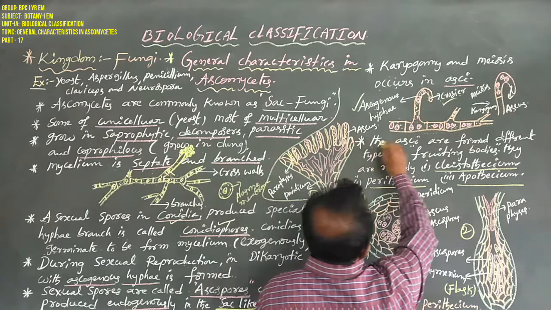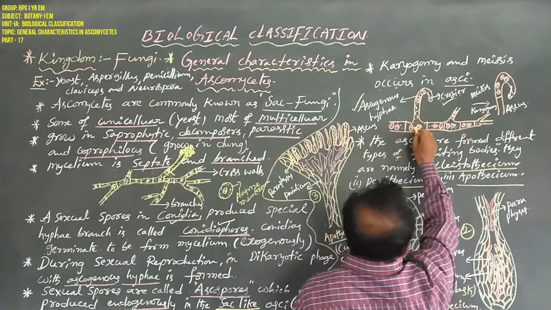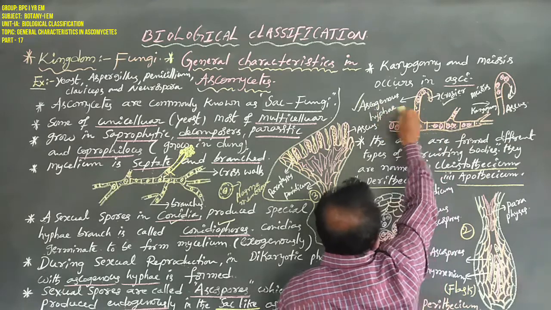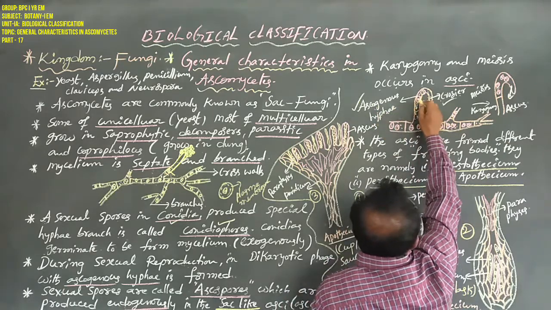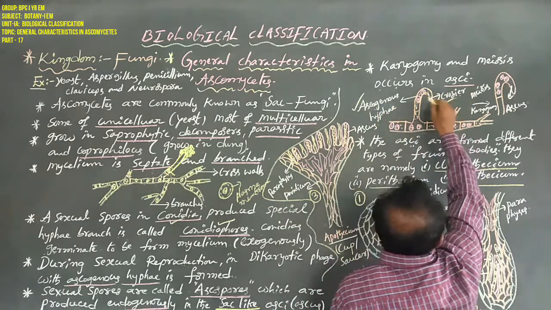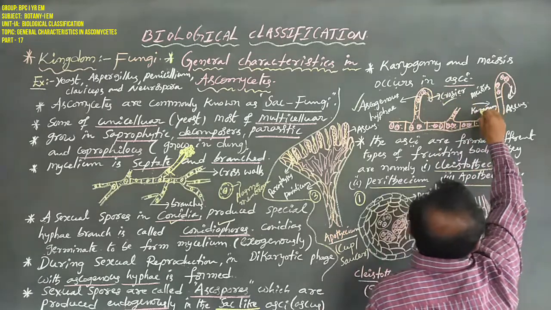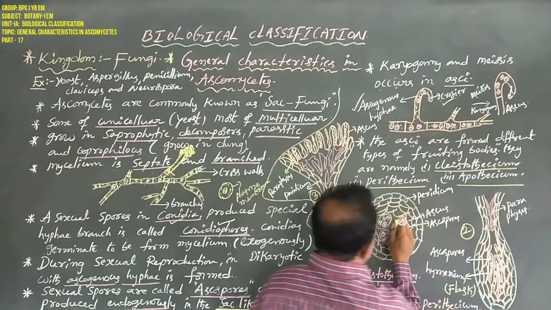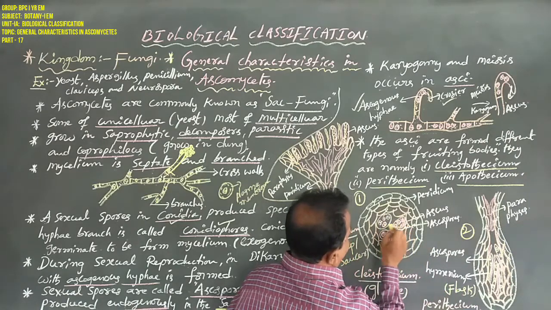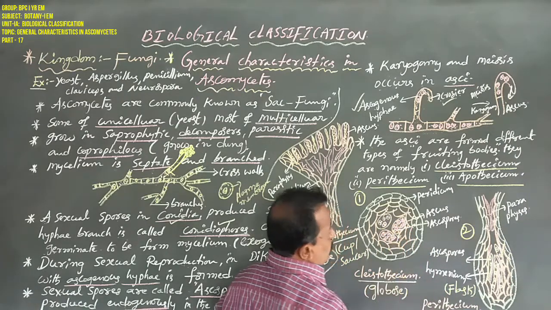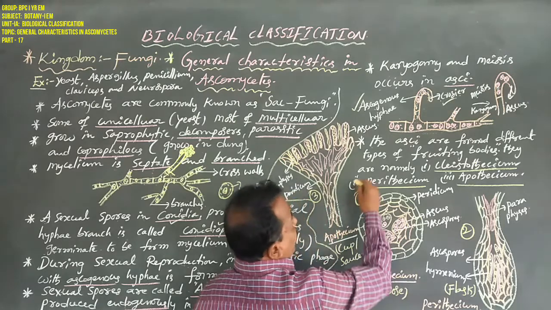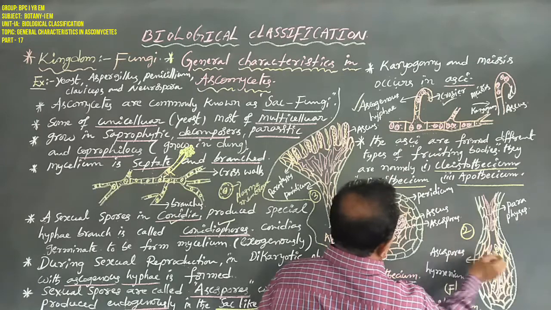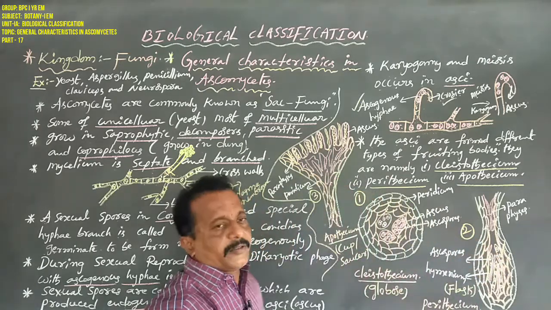Next, coming to this dikaryotic phase of mycelium. This dikaryotic phase of mycelium produces ascogenous hyphae. Every hypha contains 2 nuclei. These nuclei undergo karyogamy first, then after meiosis, form one type of ascus and also ascospores. Next, coming to the asci, they are formed in different types of fruiting bodies.